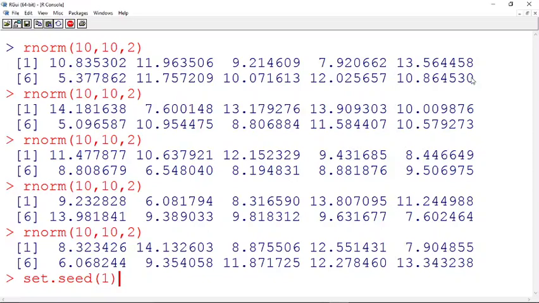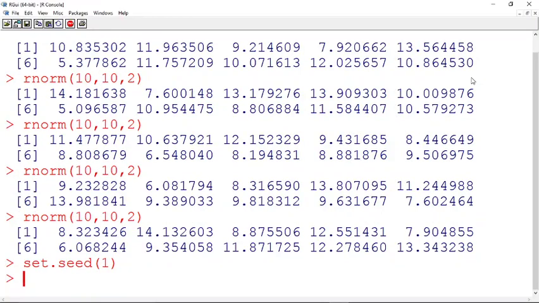When you use set.seed and give a number, and immediately after this you use a random variate generation function, either rpois or rnorm or whatever it is, that will be saved in your environment, and when you want to reuse those values, you can again recall this seed and reuse them.